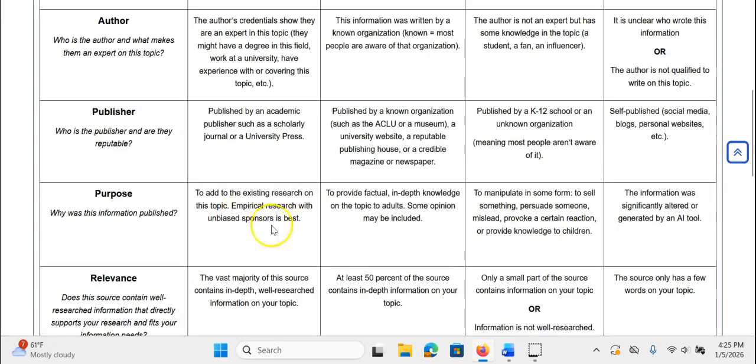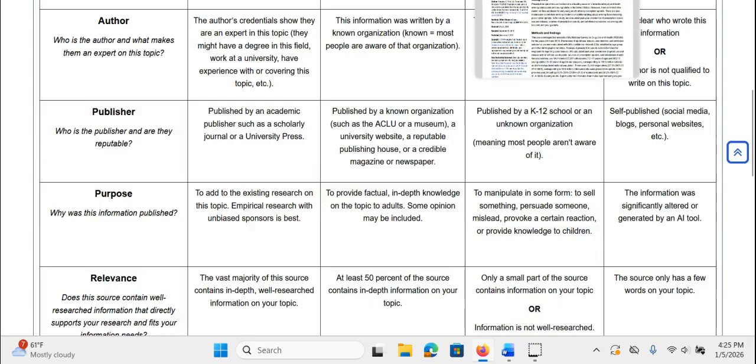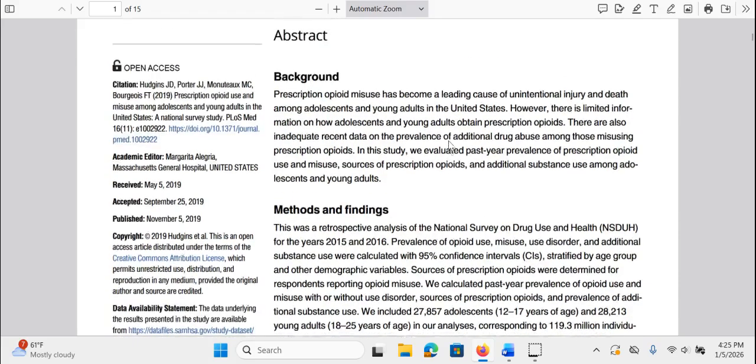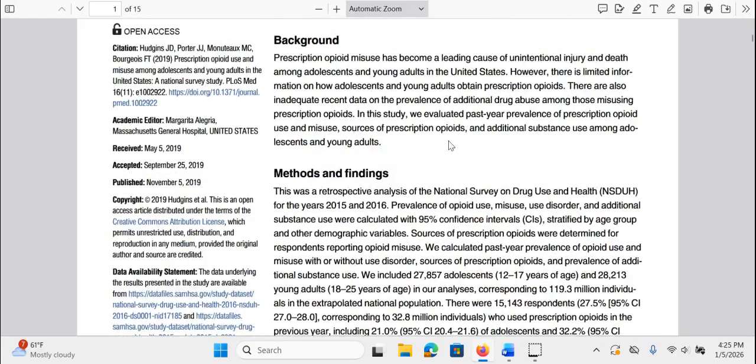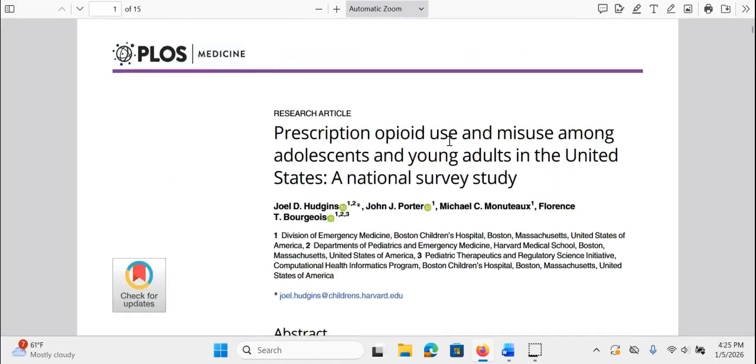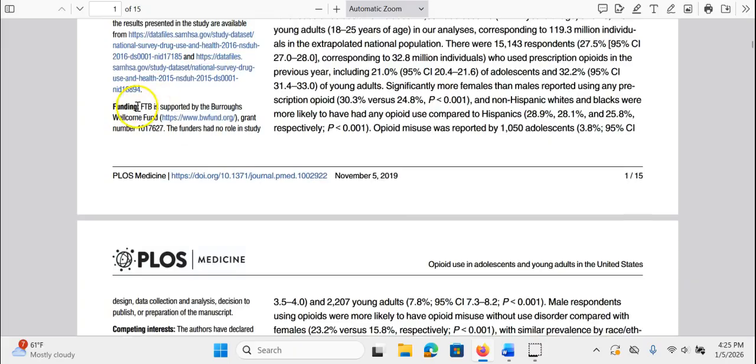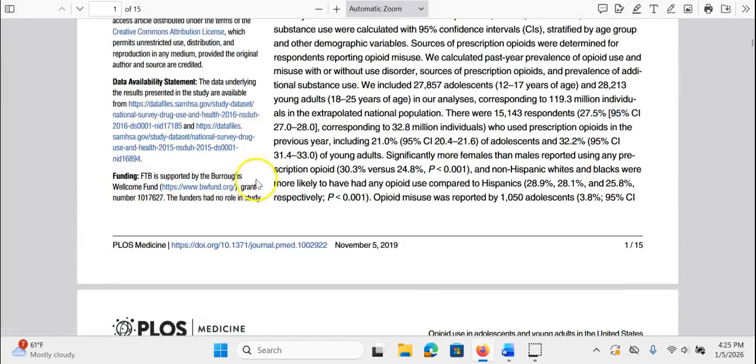Let's check the unbiased part. If you watched the video about purpose and bias in funding, you will know what I'm talking about. But what's really nice is that this one shows us a lot of information. Right here it says funding, FTB is supported by the Burroughs Wellcome Fund, grant number, whatever this is, the funders had no role in the study.